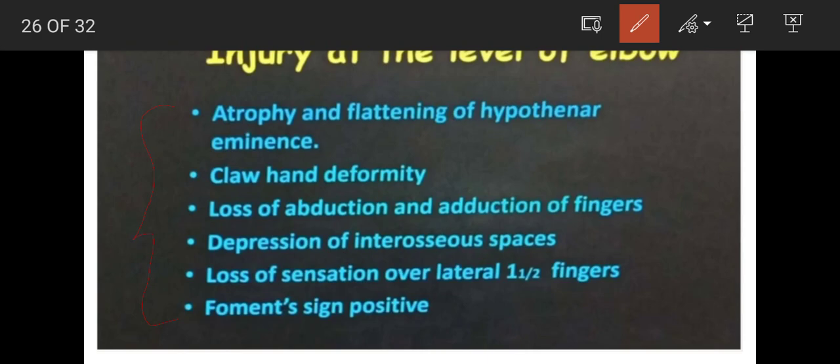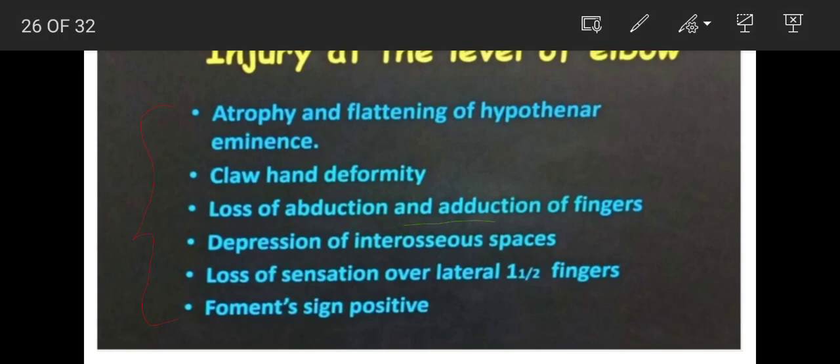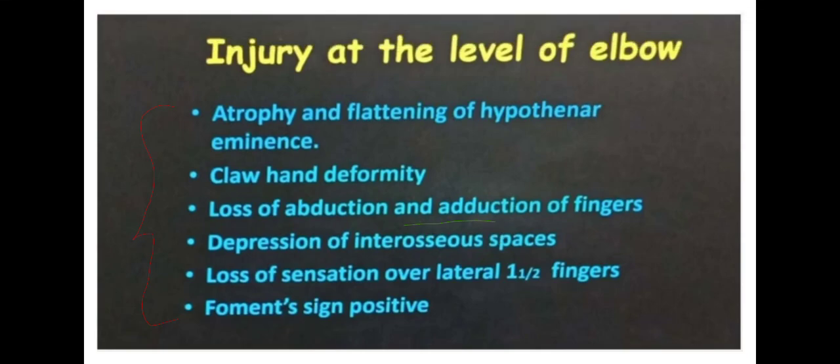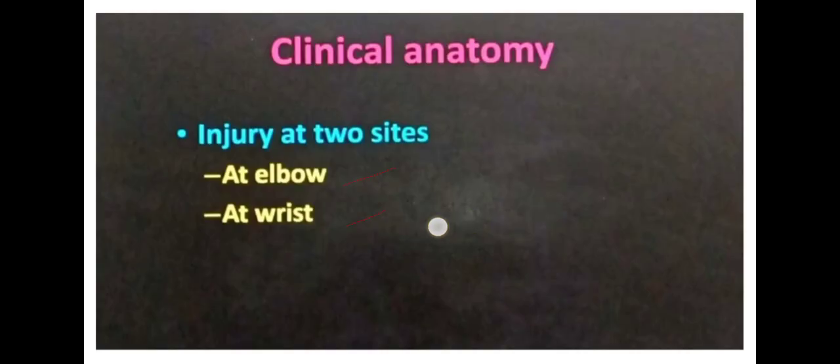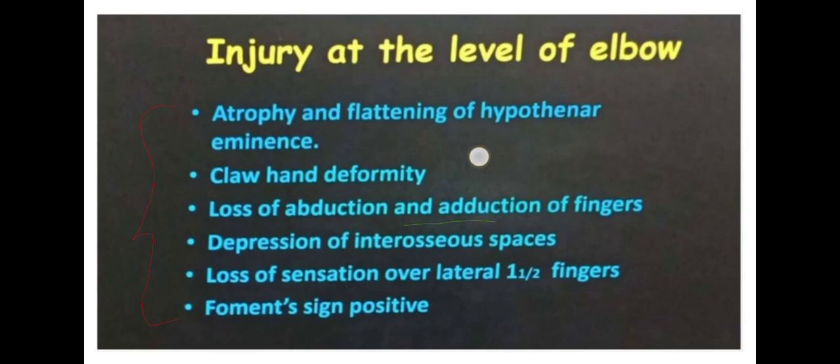This is the first of the 6 points: atrophy and flattening of the hypothenar eminence. In injury at the level of the elbow, what happens? There is atrophy and flattening of the hypothenar eminence. Definitely, because I already said the ulnar nerve supplies the hypothenar muscles, right? So if there is injury at the elbow, the hypothenar eminence becomes flat and atrophied.